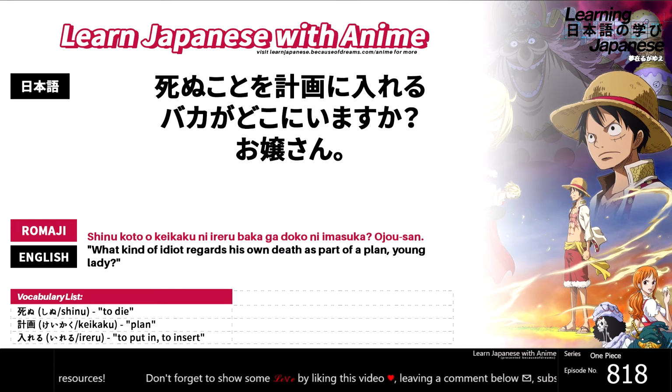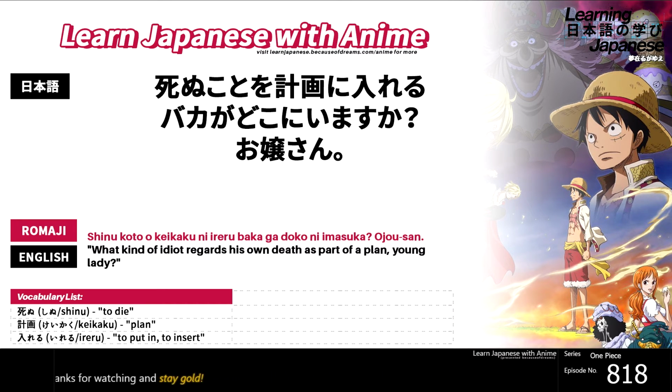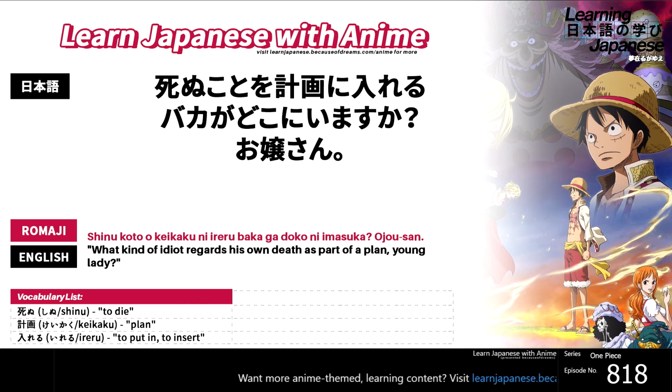Then we're going to need some other action because we still haven't included the verb action as part of the sentence, because the only verb that we covered so far was actually in a clause modifying the subject. And so basically to top off the sentence here, we're just going to say doko ni imasu ka, and this is going to translate to where is the subject, and our subject is baka, so where is the idiot. Doko means where, the ni is the particle to mark a location, and then imasu ka is the polite form of the verb iru, which means to be, to exist.